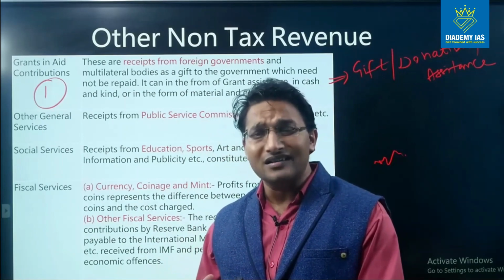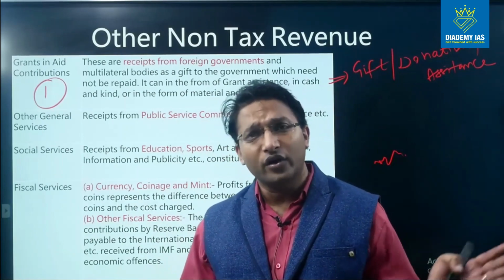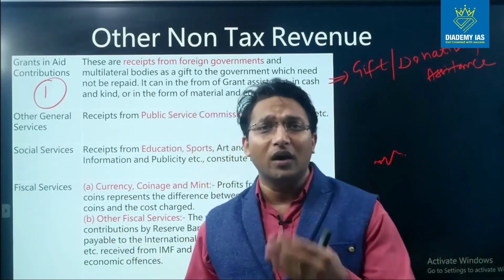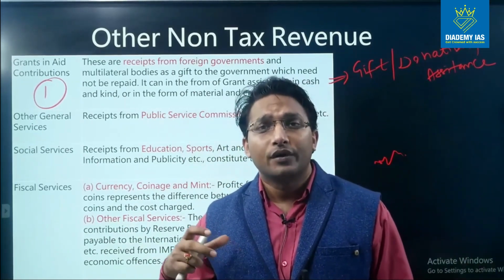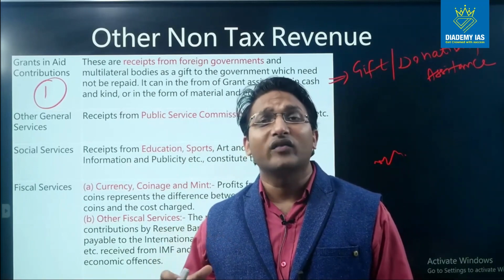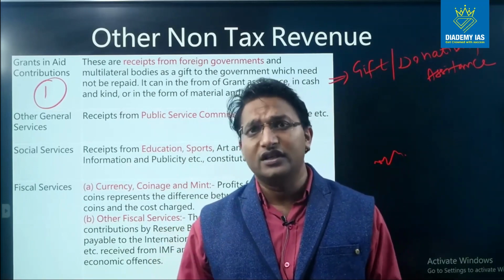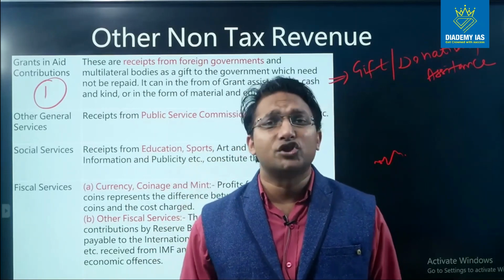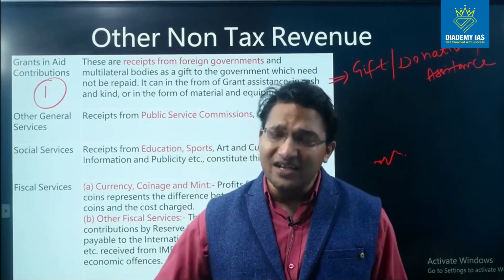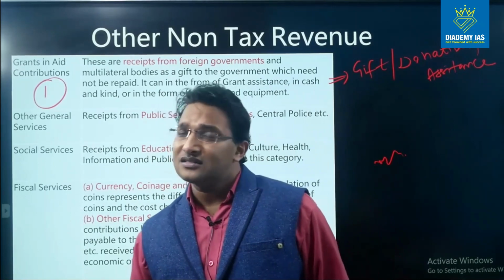There will be no interest levied, and the loan will be provided for a very long period of time, maybe 25 years, 50 years, 100 years. Those kinds of receipts are part of the capital receipt. They are not revenue receipt. Please understand this point very carefully. In the prelims examination, there are very high chances that the examiner can ask this question.